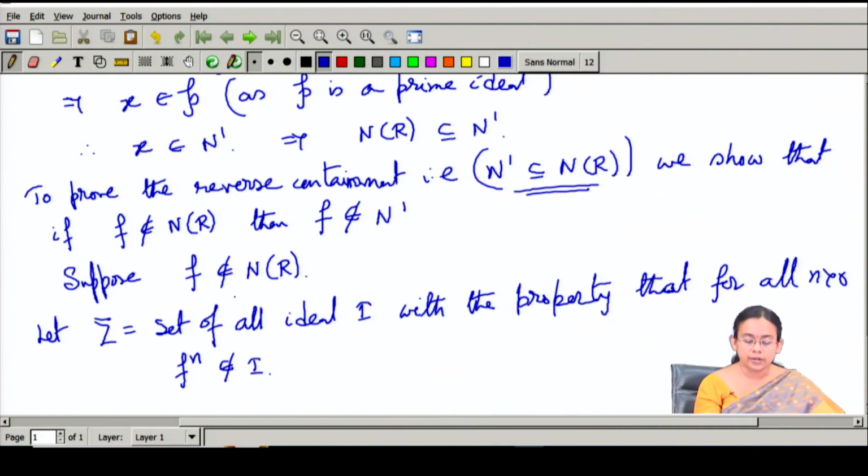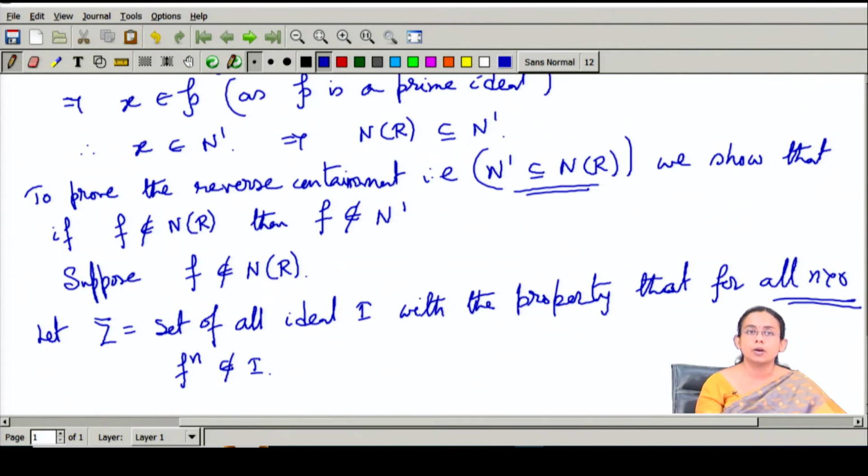So I have started with one element f which is not a nilpotent element. Now I am constructing this sigma to be the collection of all ideals I such that no power of f, f to the power n, is in I. That means for all n greater than or equal to 0, f to the power n doesn't belong to I. If I consider this set, then you can see that this set is non-empty.